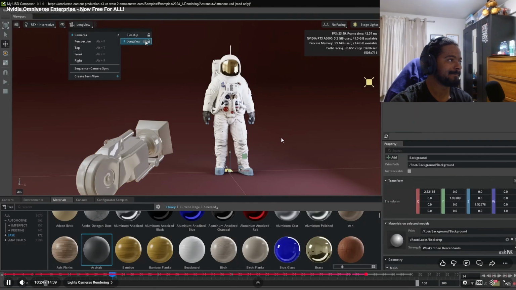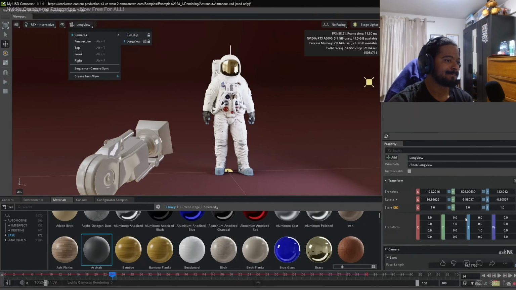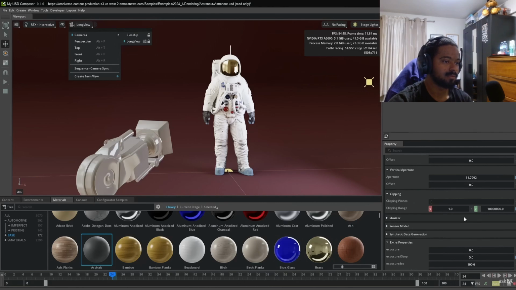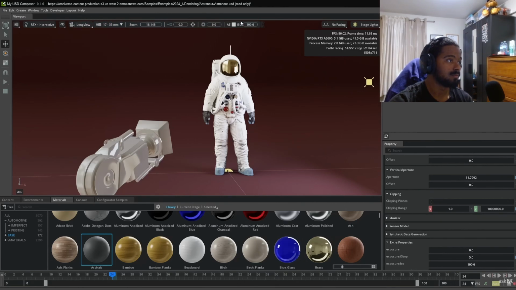For properties, if we click right here, we can have access to all of the properties here. On the other hand, you can also have access to your properties if you click on this tiny button right over here. So we can take a look at this, play with the zoom, the field of view, and also various other features that comes with that.